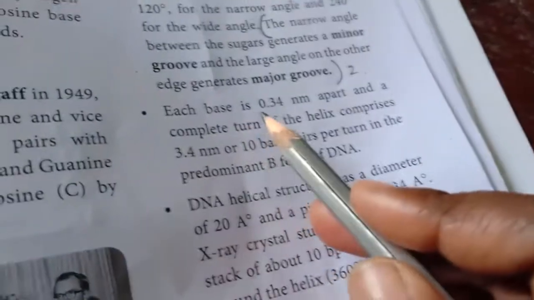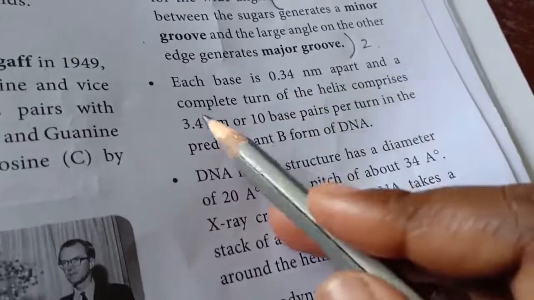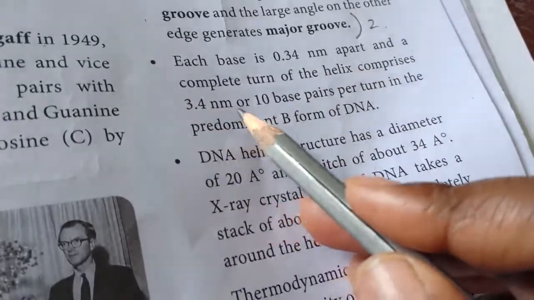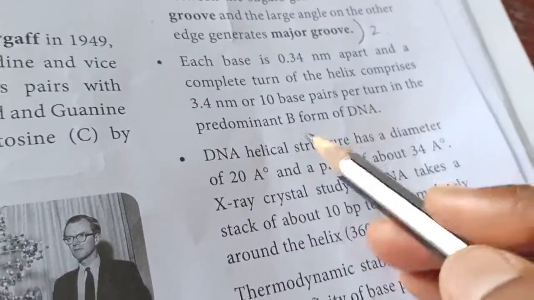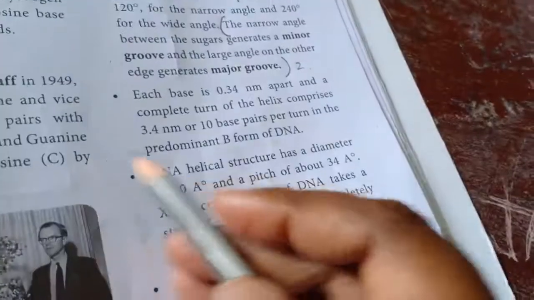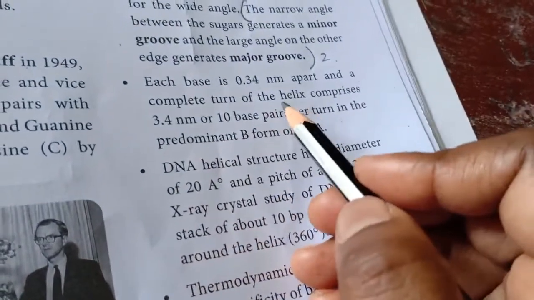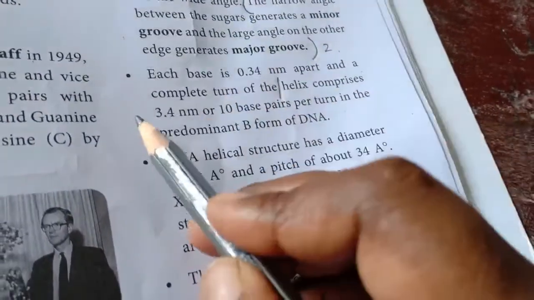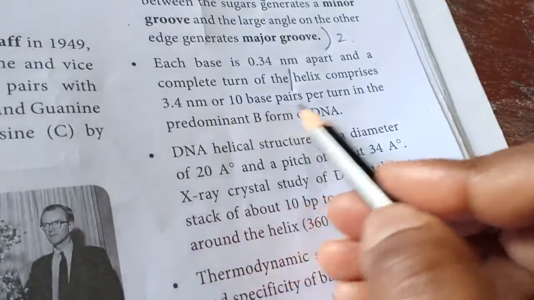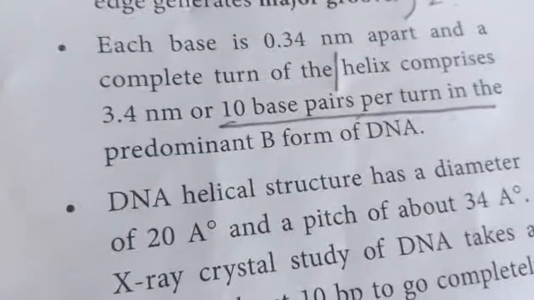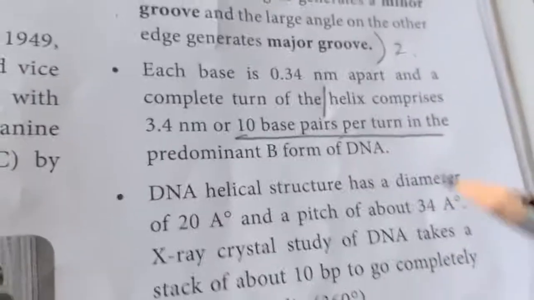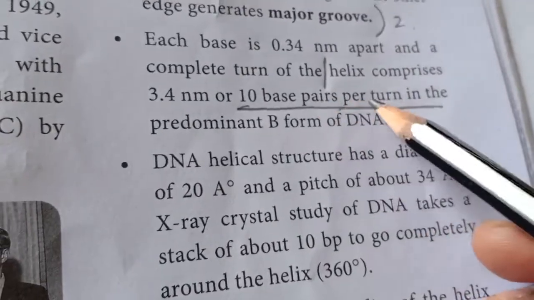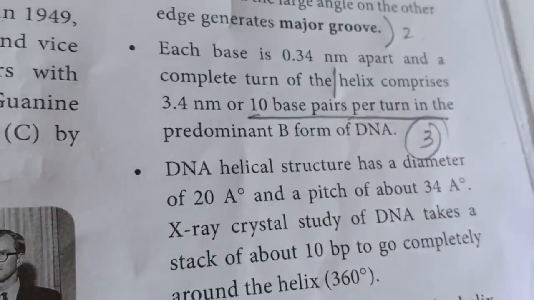Third point, each base is 0.34 nm apart and it completes a helix turn of 3.4 nm or 10 base pairs per turn in the predominant B form of DNA. So you will take it as the helix comprising 3.4 nm or 10 base pairs. This is more important: 10 base pairs per turn in the predominant B form. So this would be your third point.